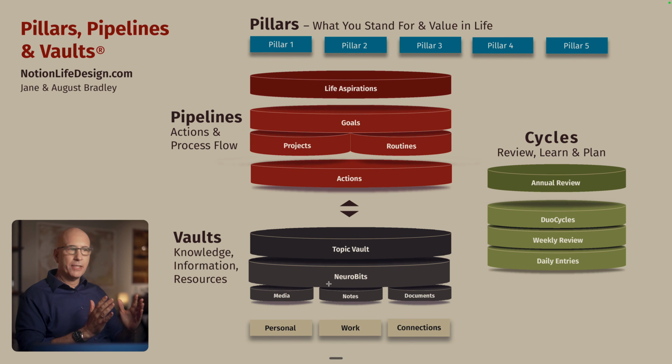But with this, we keep everything on track. In the daily entries, and in some cases the weekly entries, we can track data and information that will let us know how we're doing, give us feedback on what's working and what's not. And then at the bottom tier, we have some breakouts here by personal work and connections, meaning relationships. These give us dashboard windows into the whole system for those slices.